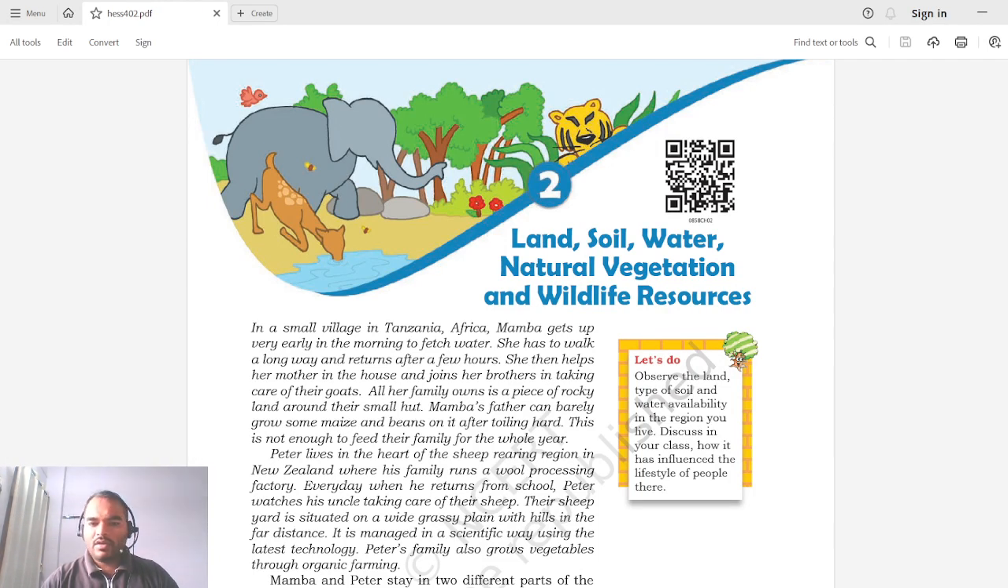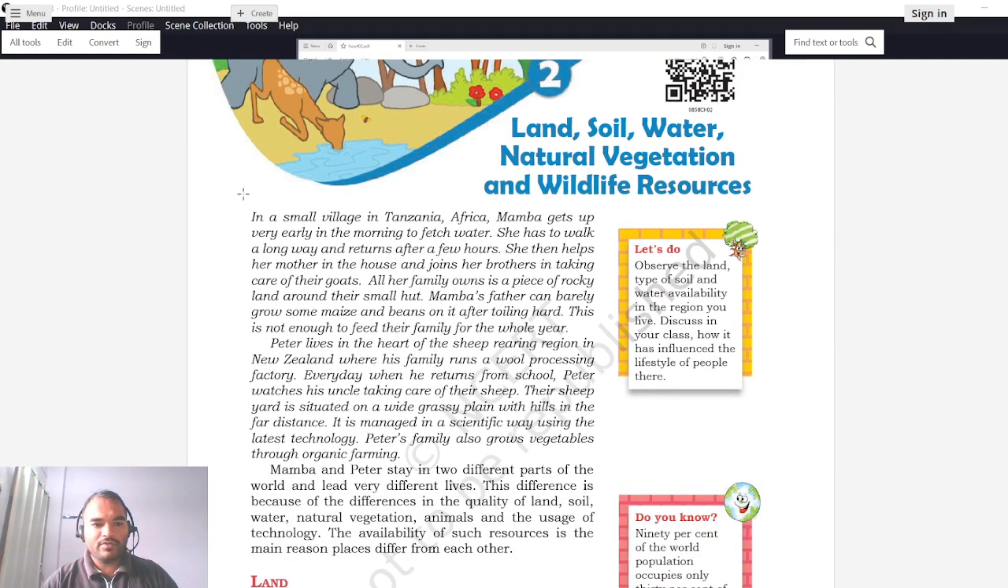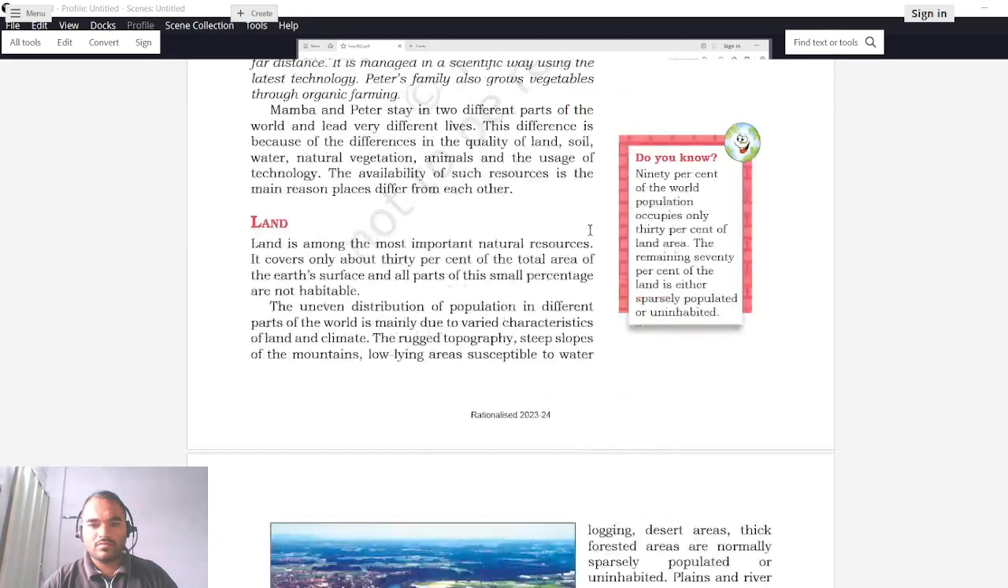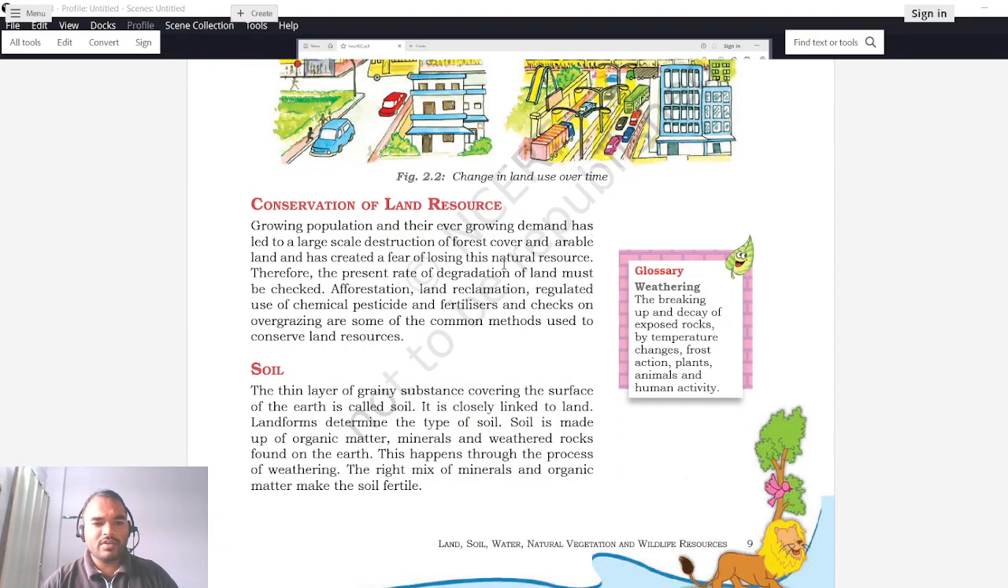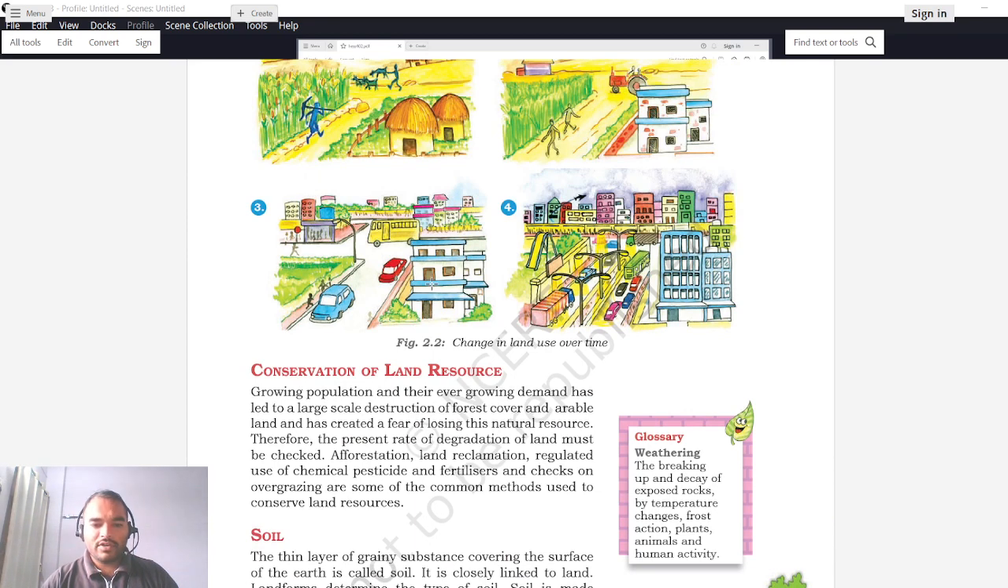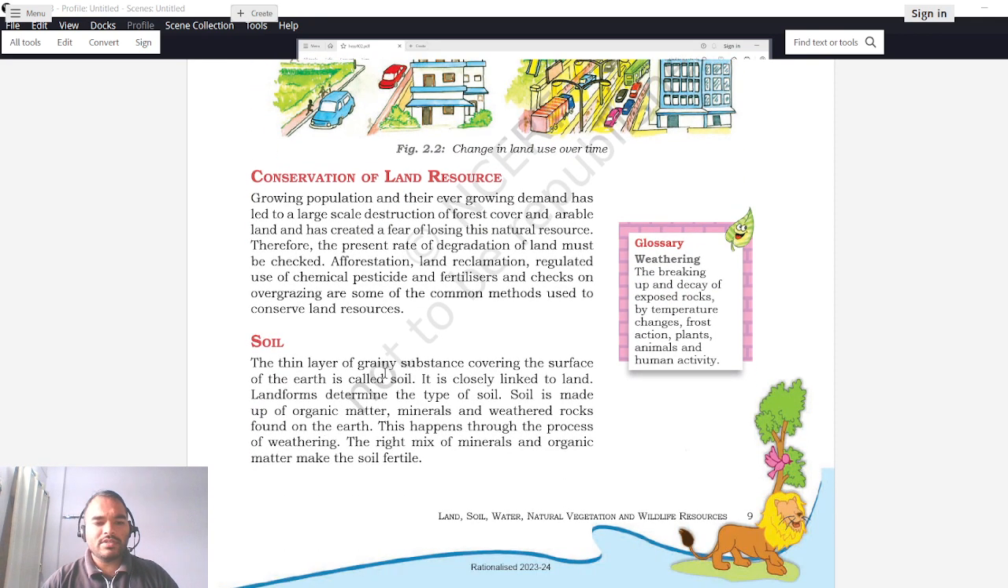I am Nikhil and we have started with geography chapter 2, that is land, soil, water, natural vegetation and wildlife resources. Okay, so today let us start with the second lecture of this session. In the previous lecture, we have seen what are the different resources, and we have started with the land resources. We have understood what are the uses of land, and we have also seen some basic points related to conservation of land resources. Okay, so today in this lecture, we will be starting with soil.